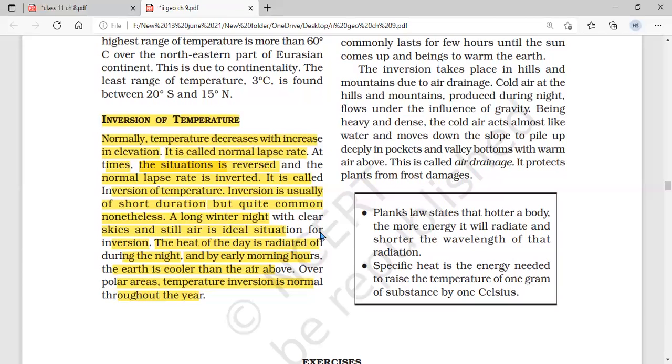Next, air drainage. During the long winter nights, the air on higher slopes cools down quickly and becomes dense. It moves down the slopes and settles down on the valley bottoms by pushing the comparatively warm air. Sometimes the temperature of air at the valley bottom falls below freezing point.